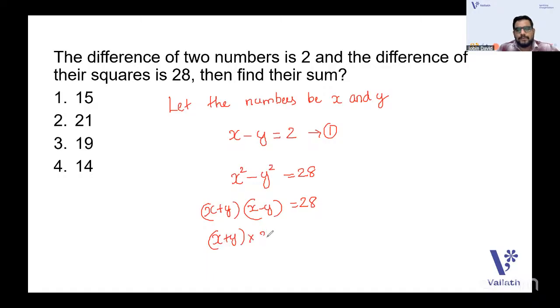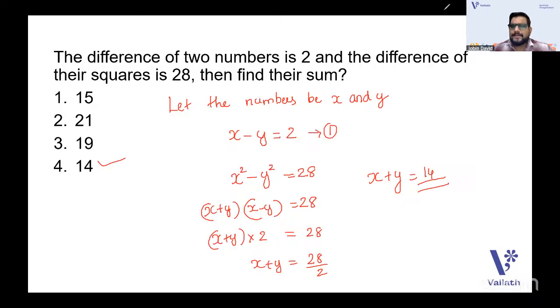It is given in the first equation, right? It's equal to 28. So x plus y will be equal to 28 by 2. So x plus y will be equal to 14. That is the answer. We need only the sum. They didn't ask to find the numbers. Find their sum, that's all. So x plus y is 14. Very simple, right?